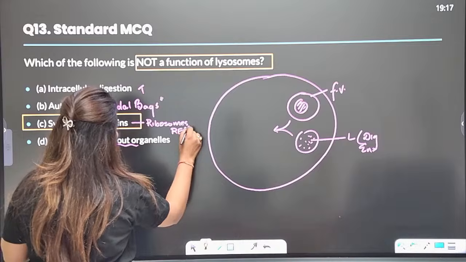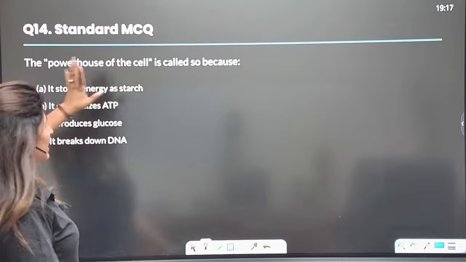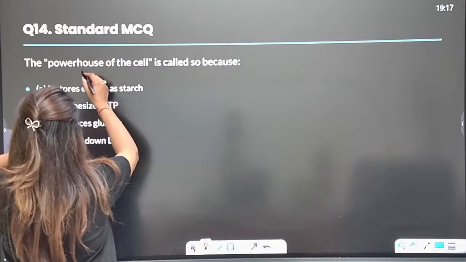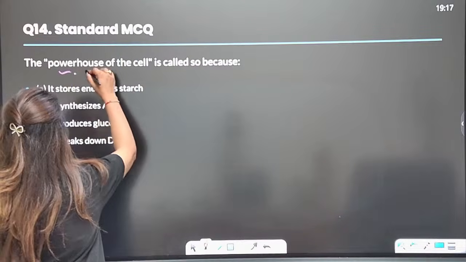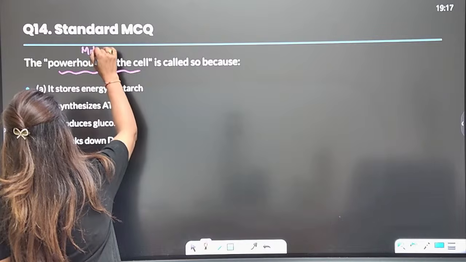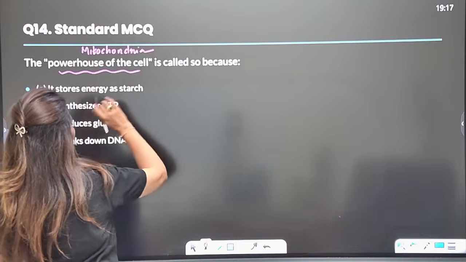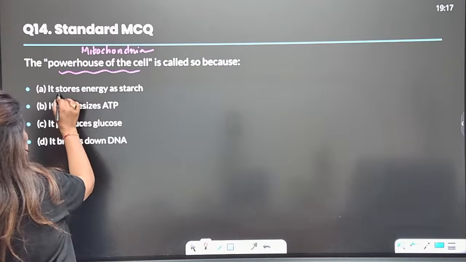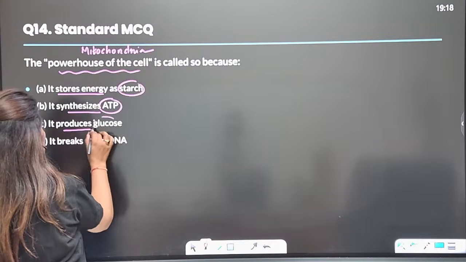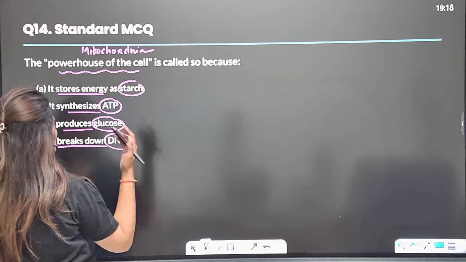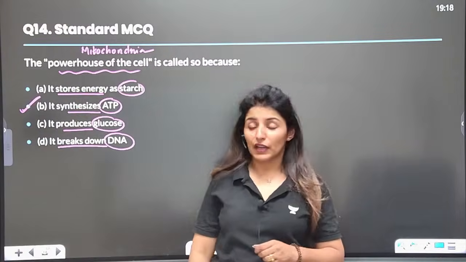Rather, both of them will come together to perform this. Powerhouse of the cell, easiest most question. Powerhouse of the cell is called so because, so we know the powerhouse of the cell is mitochondria, right? It is so called because it stores energy as starch, it synthesizes ATP, it produces glucose, or it breaks down DNA. Obviously, powerhouse because of its production of ATP.